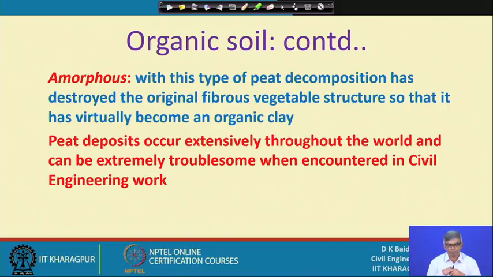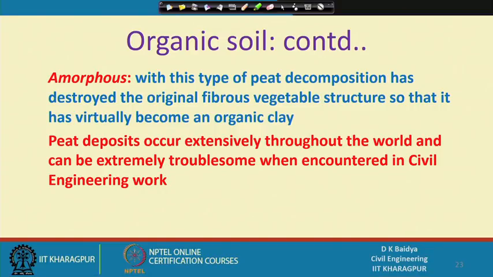That means on the surface we may find that the soil is quite good, but after 2-3 meters there may be a very thick layer of organic clay, and the void ratio of organic clay is very high. Of course, you may not know now what void ratio is. From the term itself we can visualize that void ratio means the presence of voids in the soil mass.